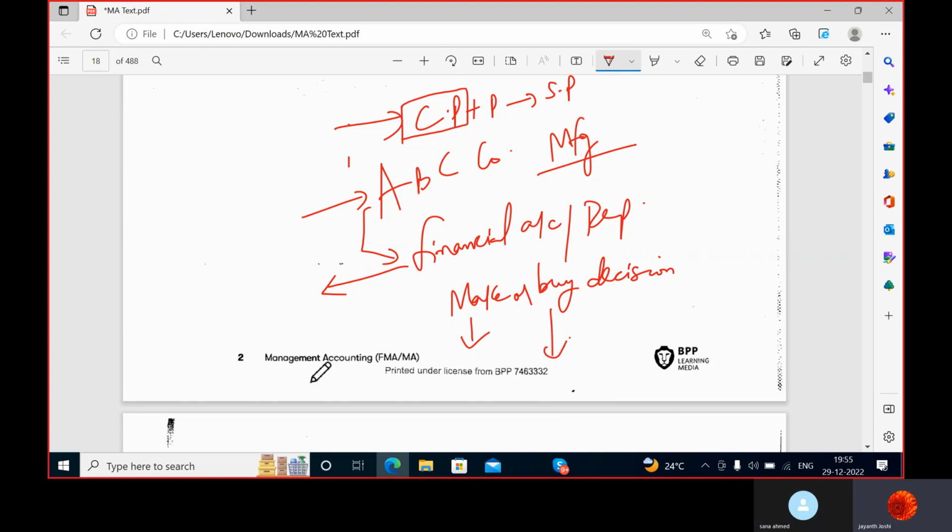So all these aspects my financial accountant cannot answer. That can be answered by my cost accountant. He is the one who deals with all the costing aspects of a business, that means from ascertainment of cost.